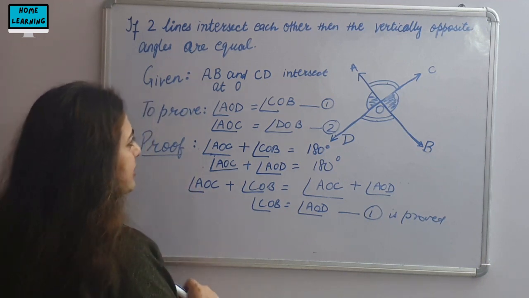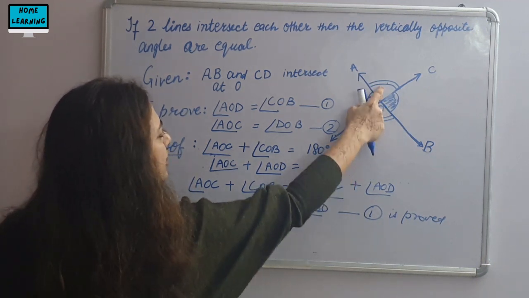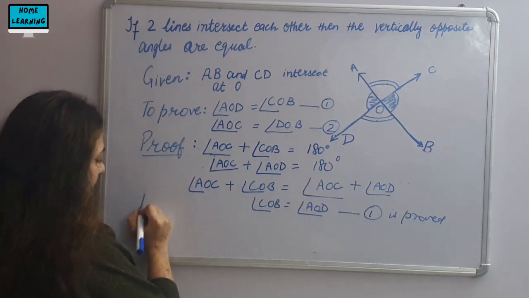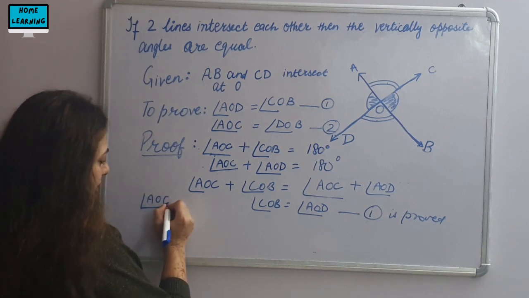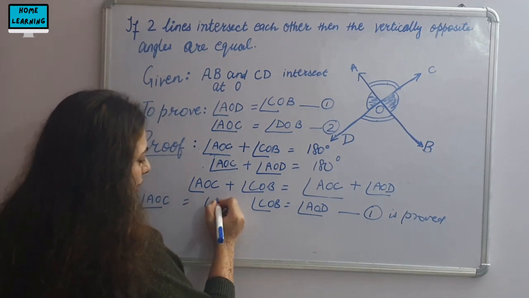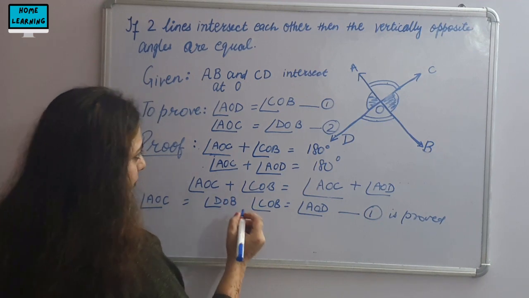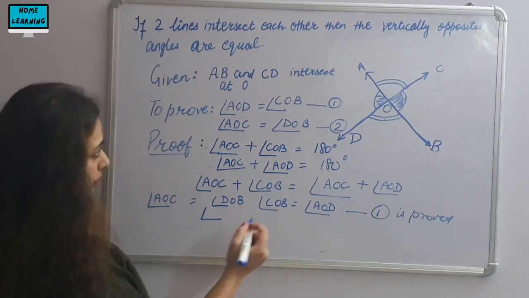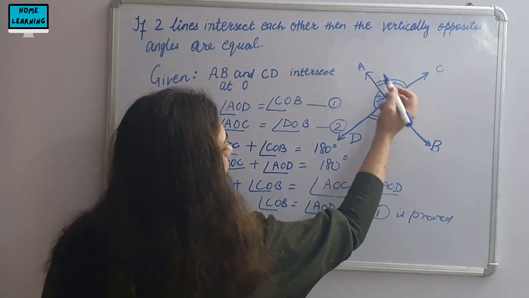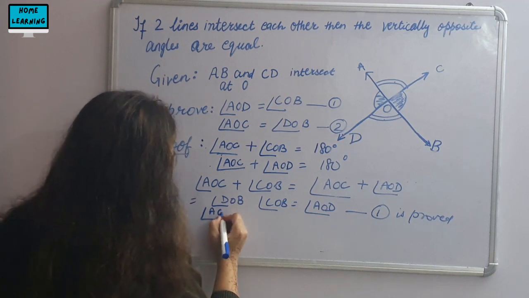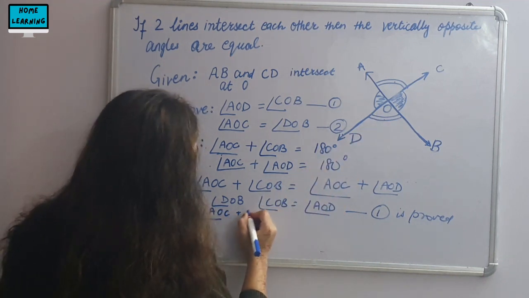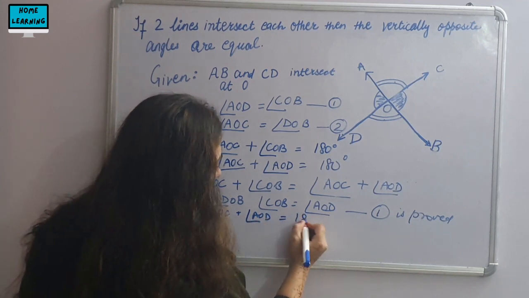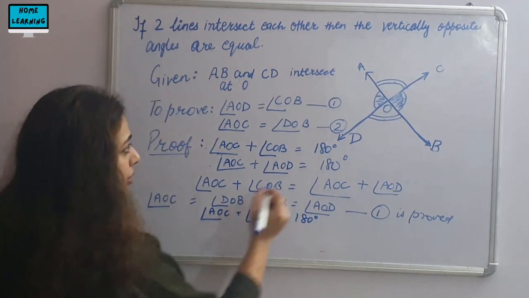Now we have to prove this in a similar manner. The second thing to be proved was angle AOC is equal to angle DOB. So take line CD, where angle AOC plus angle AOD form a linear pair, that is 180 degrees.